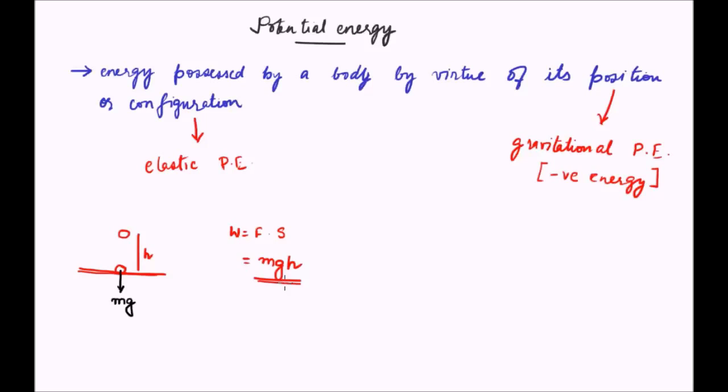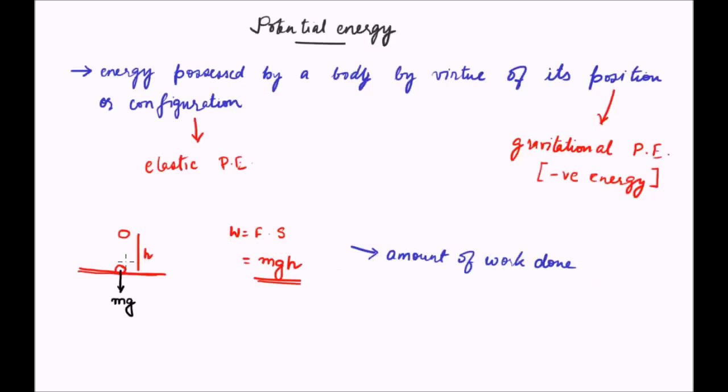To sum it up, the gravitational potential energy of a body above the ground is measured as the amount of work done to lift the body to that particular height.